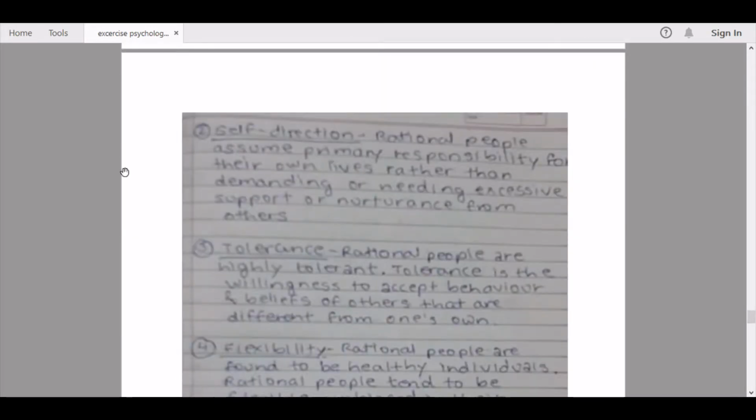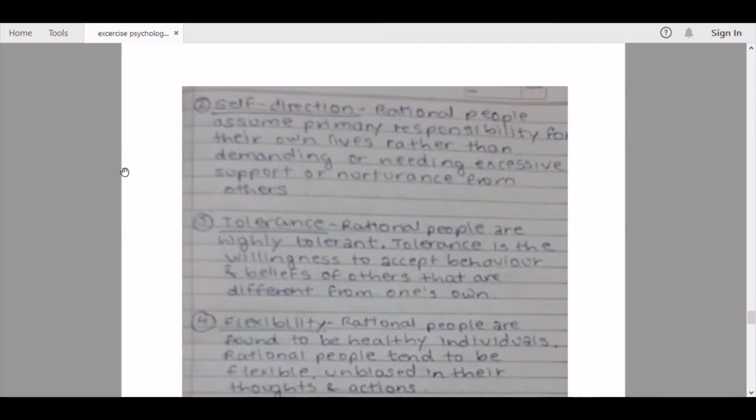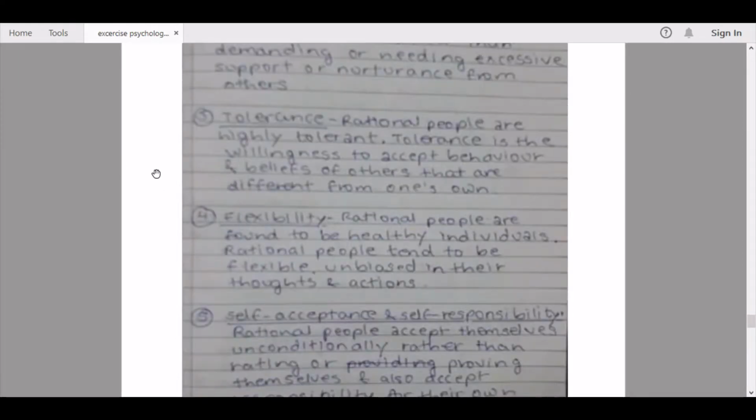Point number 2, self-direction. Rational people assume primary responsibility for their own lives rather than demanding or needing excessive support or nurturance from others. Third, tolerance. Rational people are highly tolerant. Tolerance is the willingness to accept behavior and beliefs of others that are different from one's own.